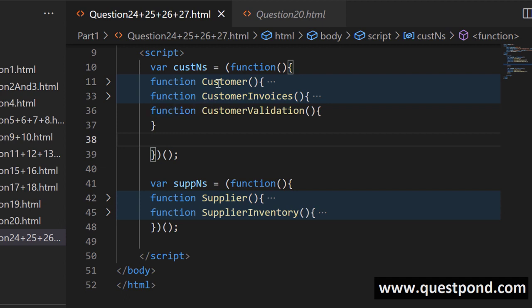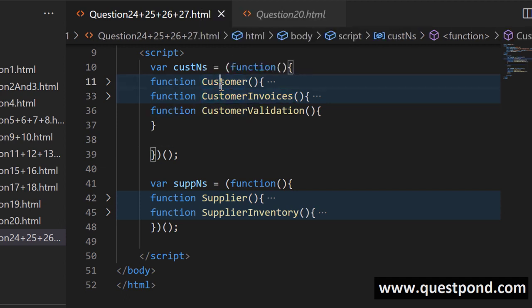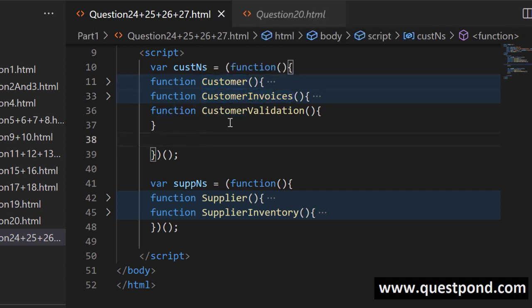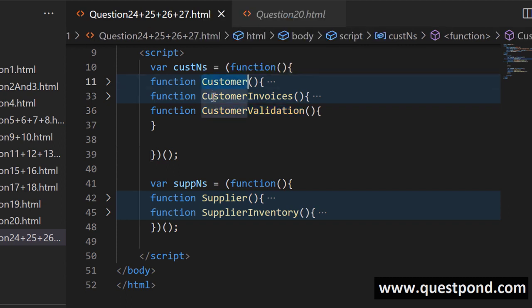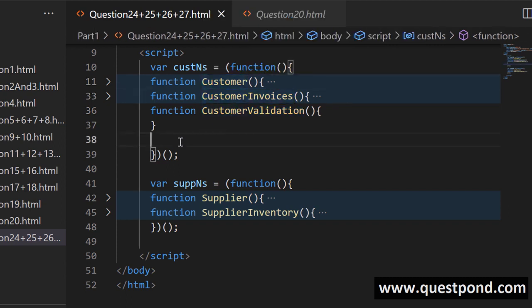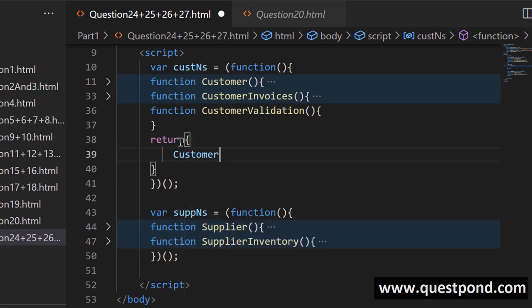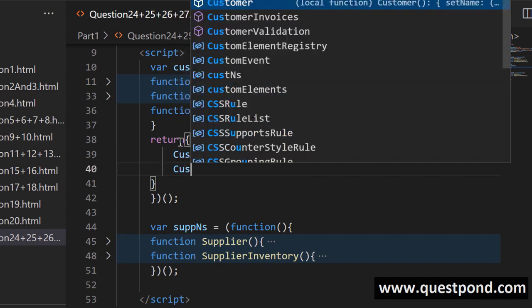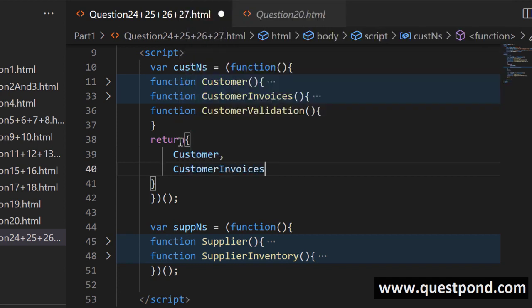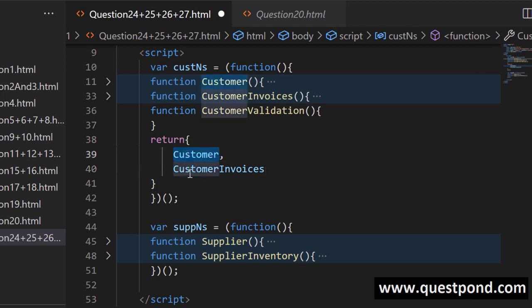For example, you can see we have customer and invoices. So customer and customer invoices, we want to expose that, but we don't want to expose customer validation. Customer validation is used by the customer and customer invoices functions to do validation. So this we don't want to expose, but we want to expose both of these out, right? So for that, you can say return, and here expose out customer and expose out customer invoices. That's why it is also termed the revealing pattern. Why? Because you are revealing what you want, right?